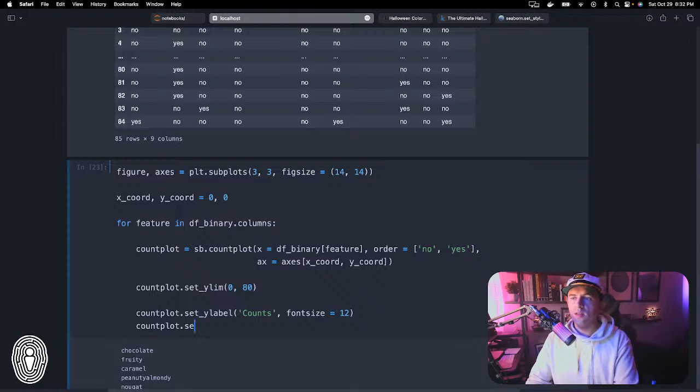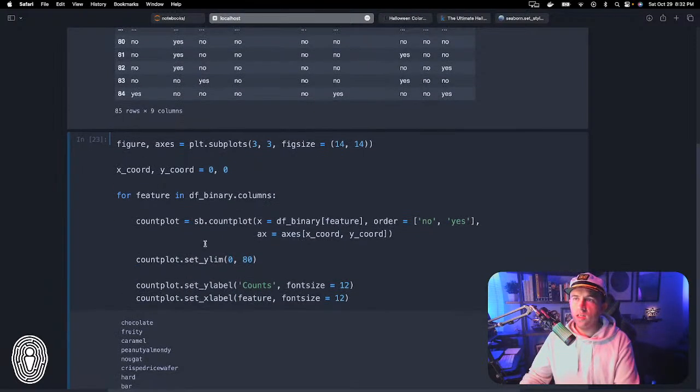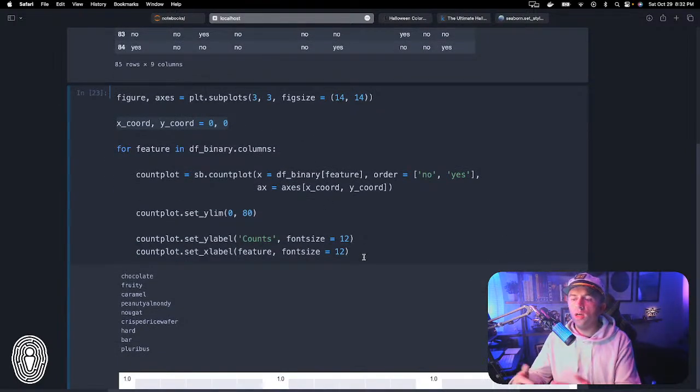Countplot.set_xlabel, we're just going to call this the feature name. And again, font size equals 12. And that's basically it for actually visualizing this thing. Now, as the loop goes through, we do need to increment the values of these coordinate positions appropriately so that we're not constantly overwriting the same values.